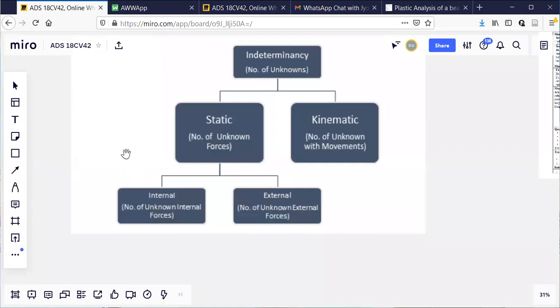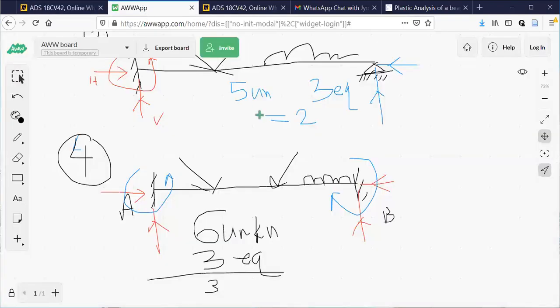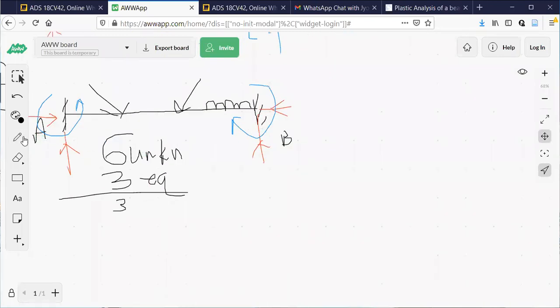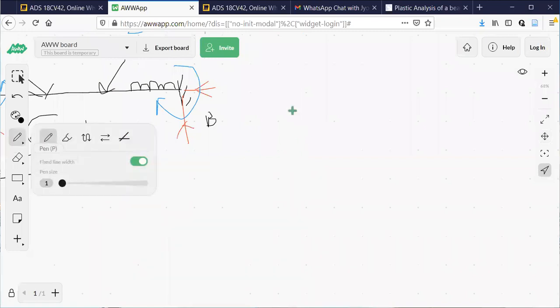So DSI, I'll write it on this board. Then I'll stop. Just another 2 minutes are there. But what do I mean by that? Observe here. What are the notations I'm going to use? Observe this.